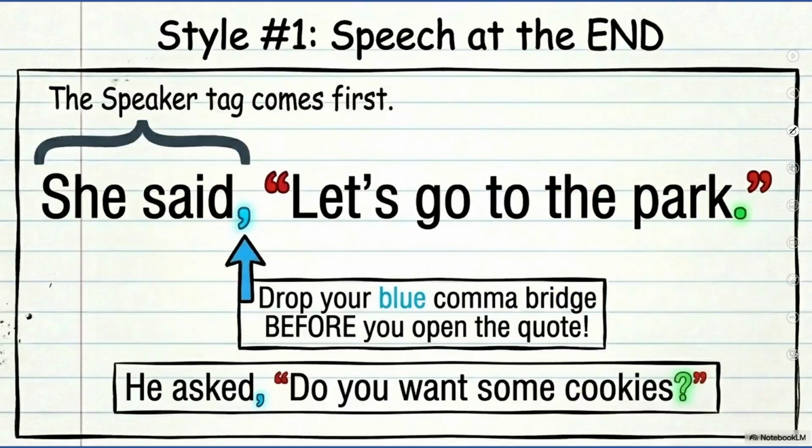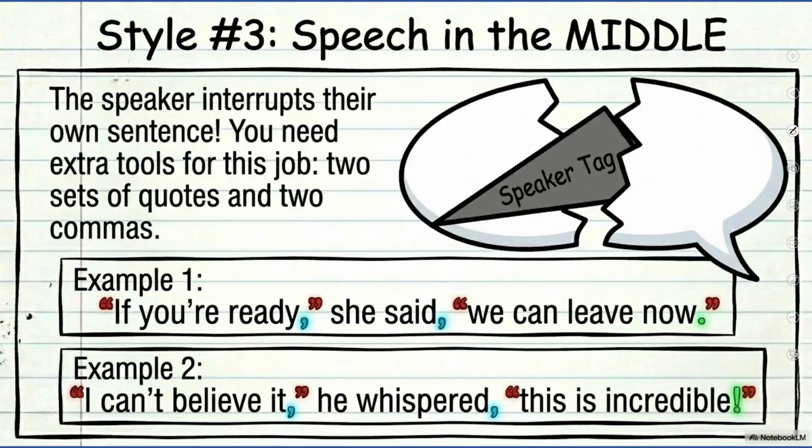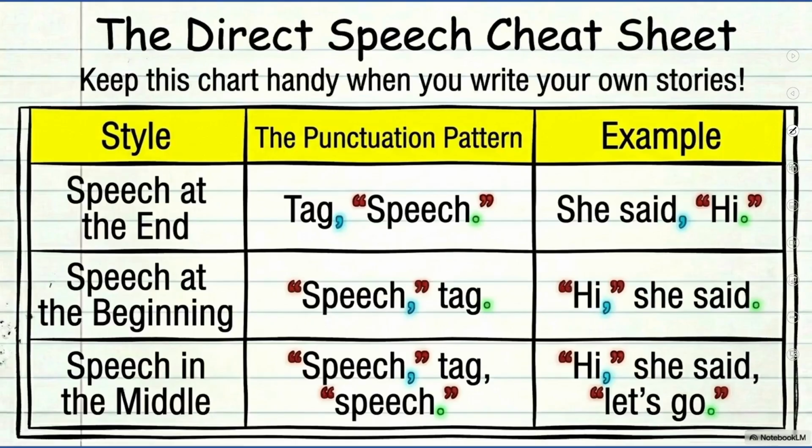Now she said is the speaker name and this is the speech. So in this case, this is the first type in which the speech is at the end. In this case, the speech is in the start and then comes the speaker name. And in this type, you can see speech, speaker name, and then the speech, which is the third type in which the speaker name comes in the center.